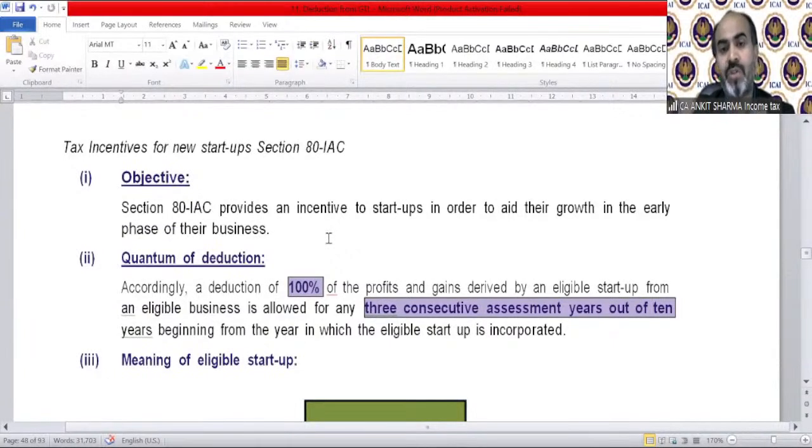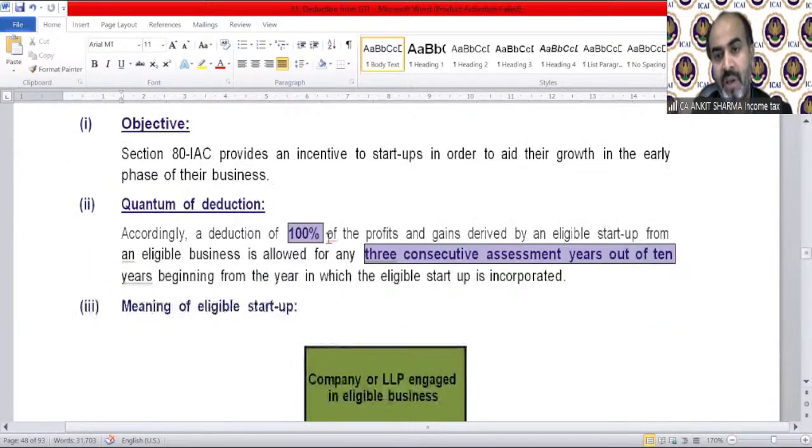Tax incentive for new section 80IAC. Objective: 80IAC provides an incentive to startups in order to aid their growth in the early phase of their business. Accordingly, a deduction of 100% of the profit and gains derived by an eligible startup from an eligible business is allowed for any 3 consecutive assessment years out of 10 years, beginning from the year in which the eligible startup is incorporated. So if you start any eligible startup, then you can claim your 100% profit as a deduction for 3 years out of 10 years.